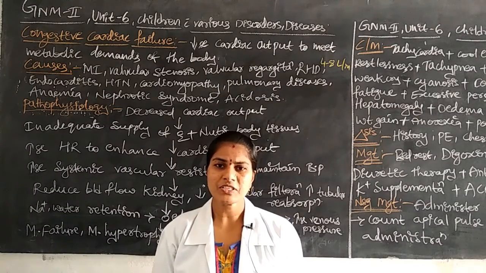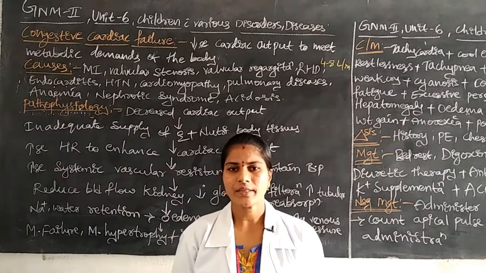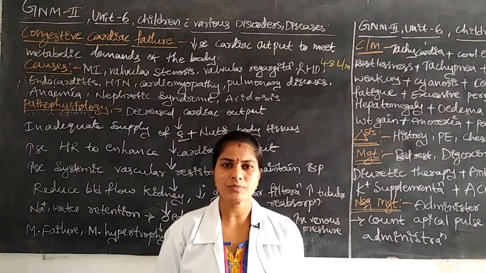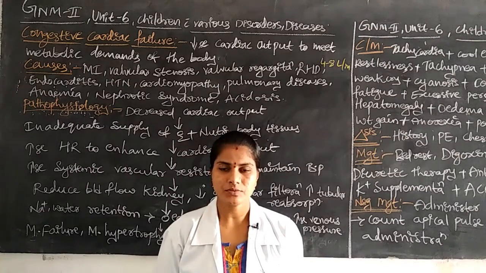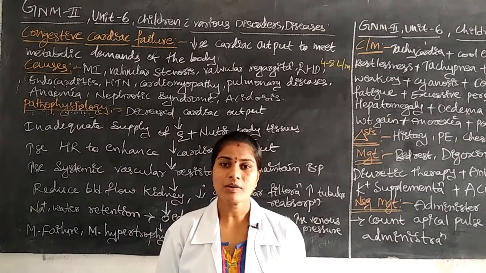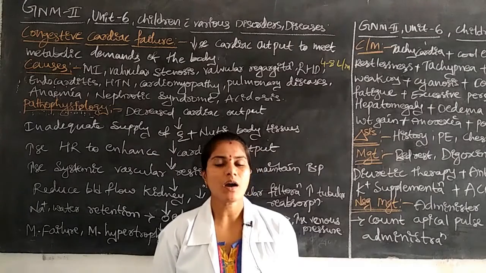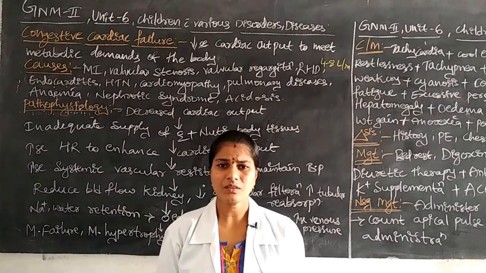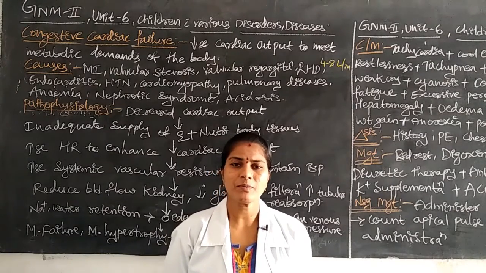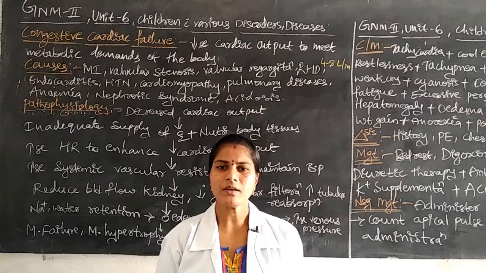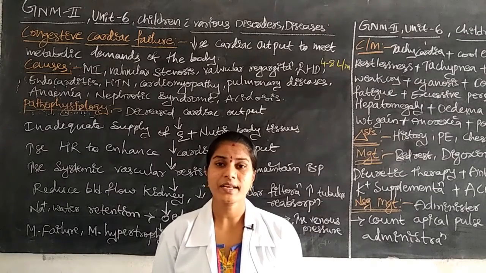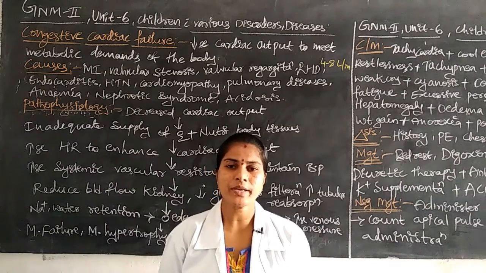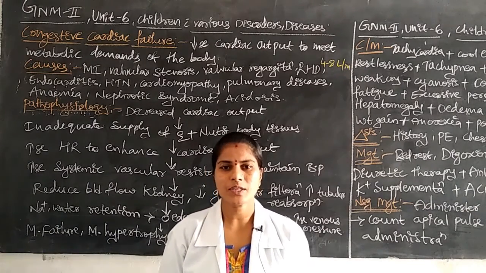What is the function of the heart? The main function of the heart is the purification of blood, and the heart pumps the blood to all over the body parts. The heart pumps the blood especially by the left atrium and left ventricle, from the left ventricle to all over the body parts.